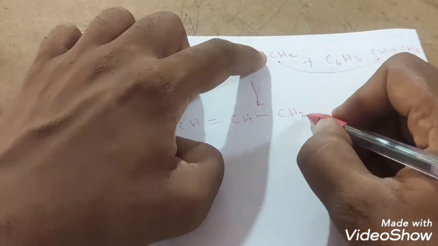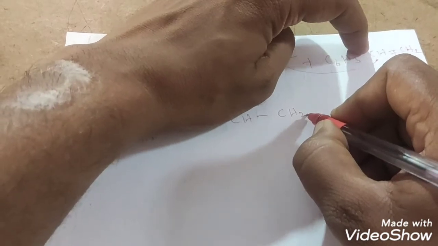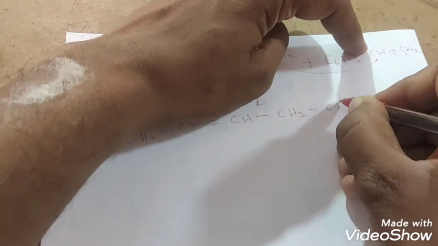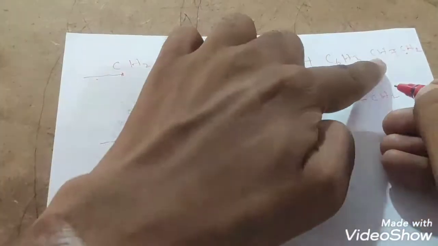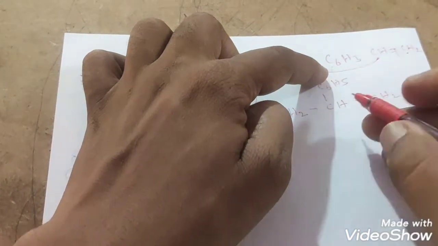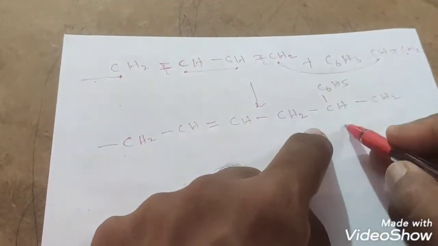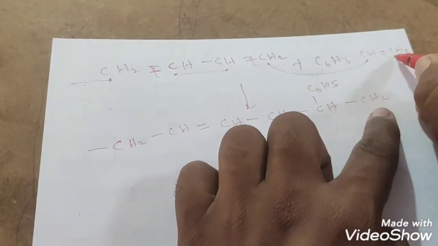This CH2 will join at the CH group in the styrene molecule, right? So that CH we have to take. Here on this side CH2 is there. On CH one more C6H5 group is present, students. On CH a C6H5 group is present, right? Yes. Now this CH2 is there, here a free radical.